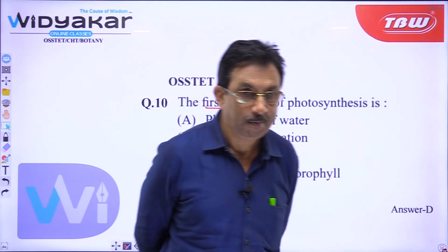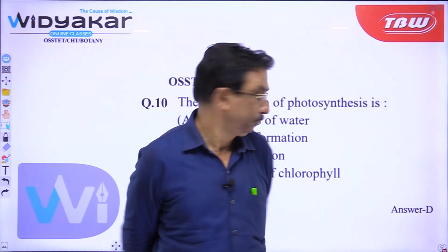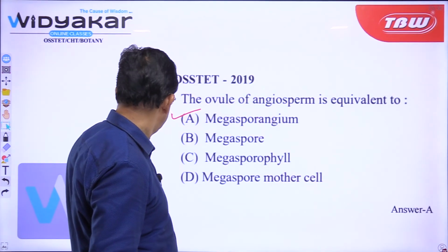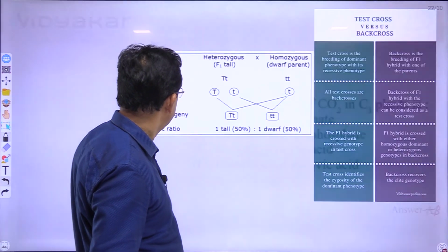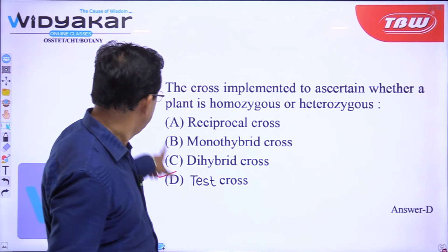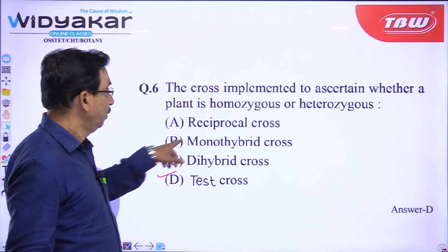Yes, we will go to question number 6. See, we have got 4 answers.